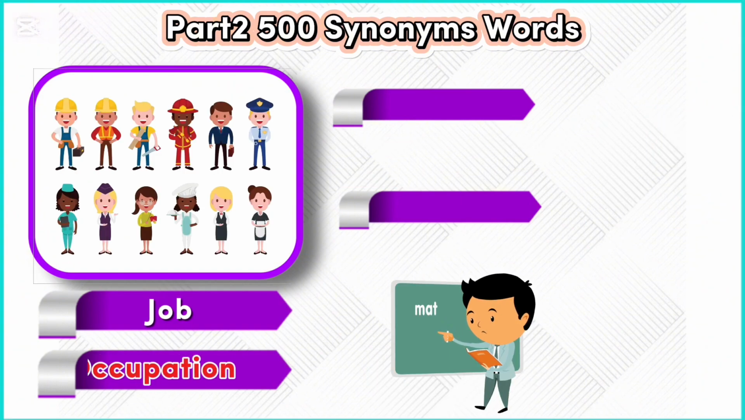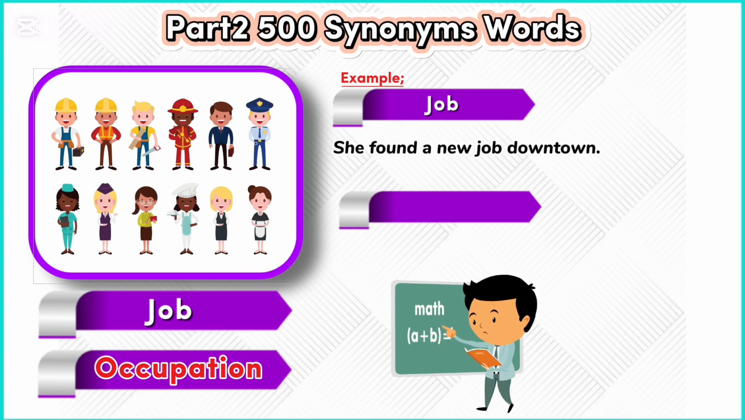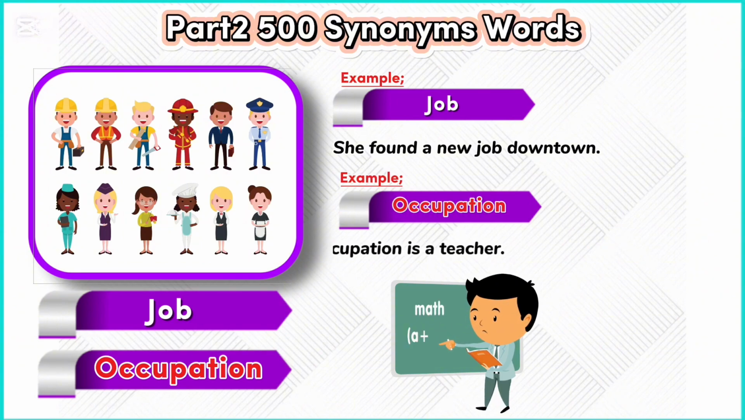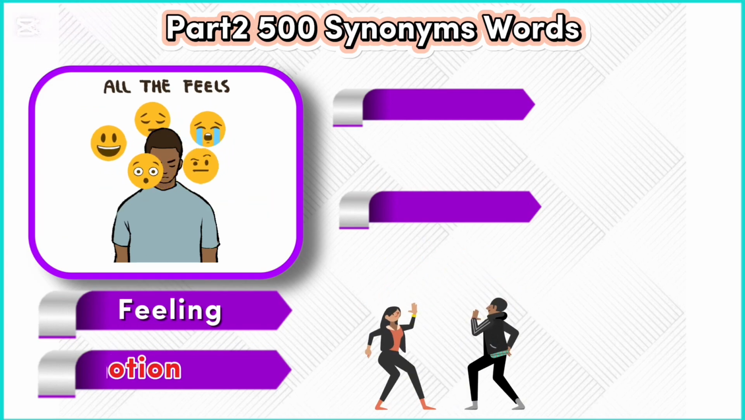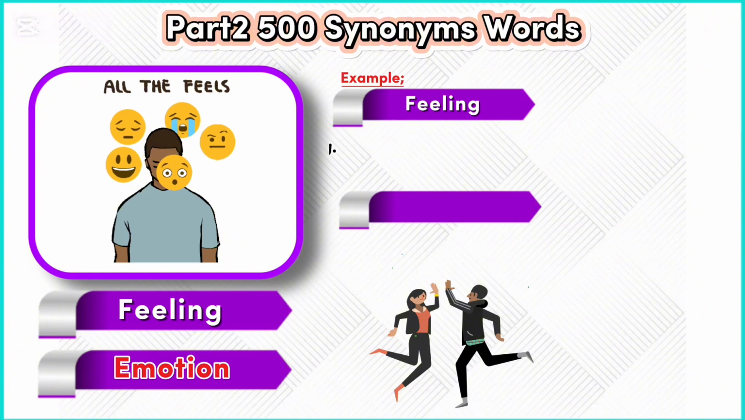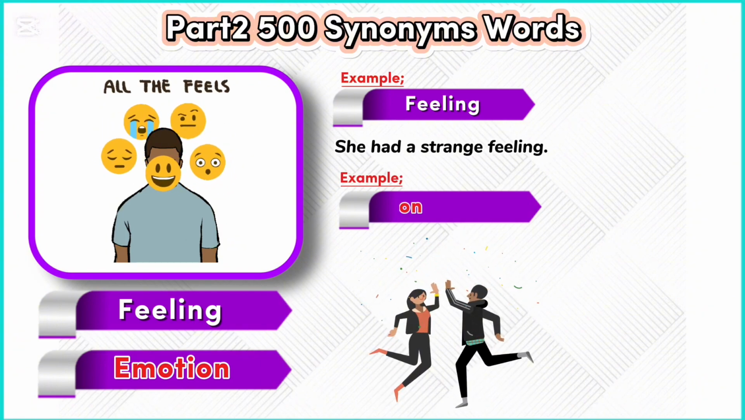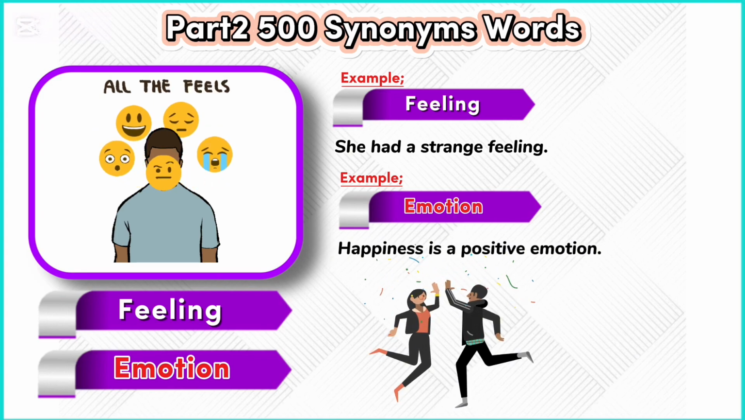Job, occupation. Example: job. She found a new job downtown. Example: occupation. His occupation is a teacher. Feeling, emotion. Example: feeling. She had a strange feeling. Example: emotion. Happiness is a positive emotion.